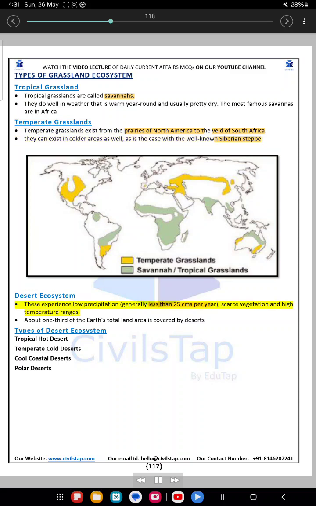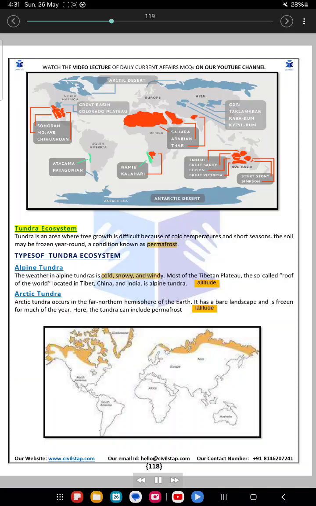Desert ecosystem. These experience low precipitation, generally less than 2.5 cm per year, scarce vegetation and high temperature ranges. About 1/3 of the Earth's total land area is covered by deserts. Types of desert ecosystem: tropical hot desert, temperate cold deserts, cool coastal deserts, polar deserts. Tundra ecosystem. Tundra is an area where tree growth is difficult because of cold temperatures and short seasons. The soil may be frozen year-round, a condition known as permafrost.